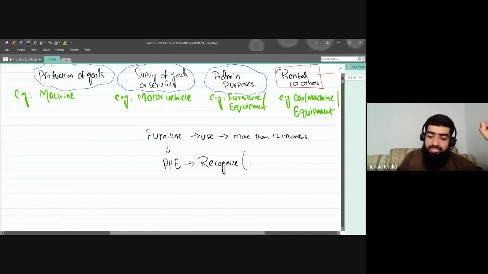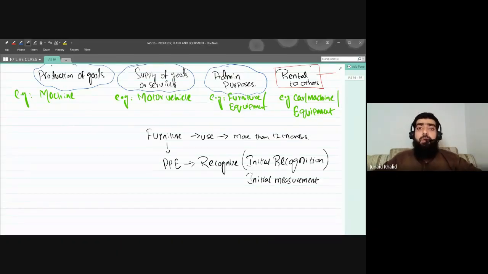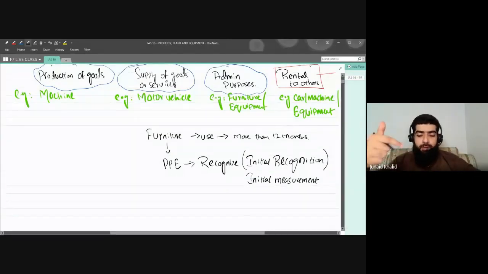And once we recognize it, this is known as what? Initial recognition. Or at times, it is also known as what? Initial measurement. I repeat, once the item of property, plant, and equipment is being recognized, we need to do the initial recognition or initial measurement. Initial means the first recognition. First time we are going to recognize that furniture as property, plant, and equipment.